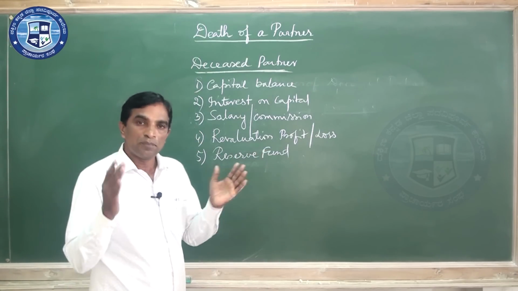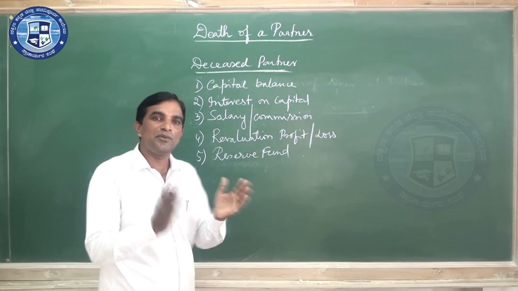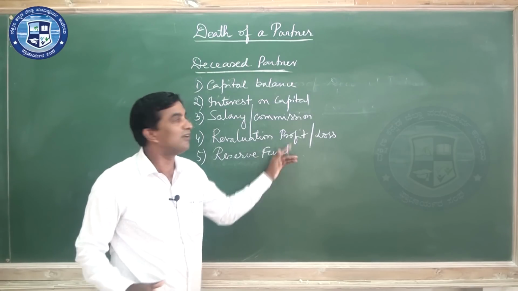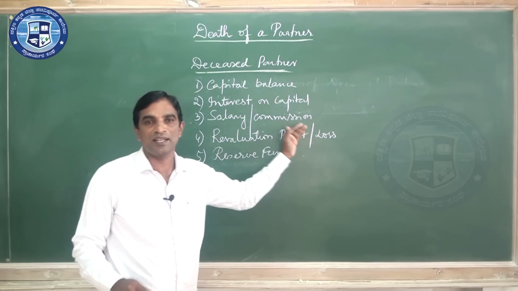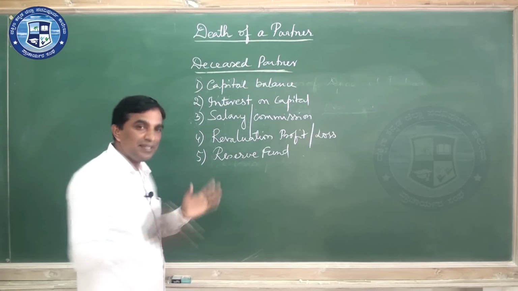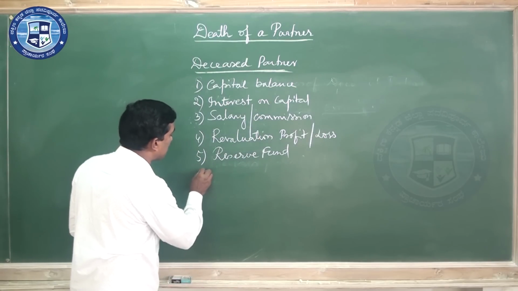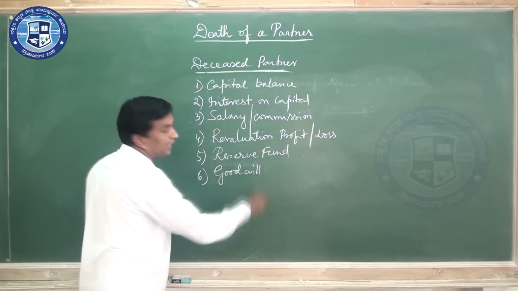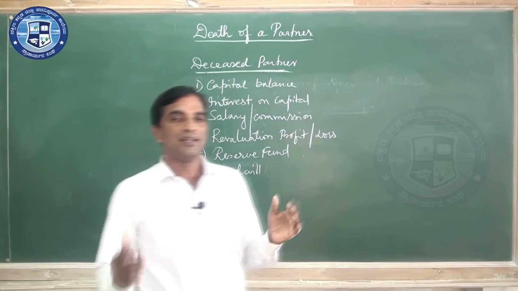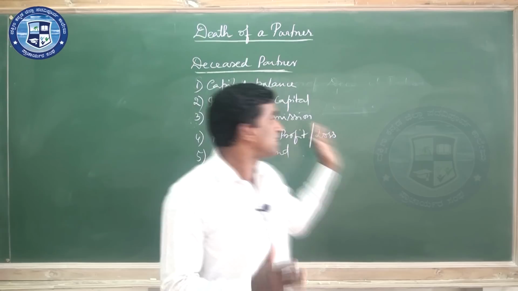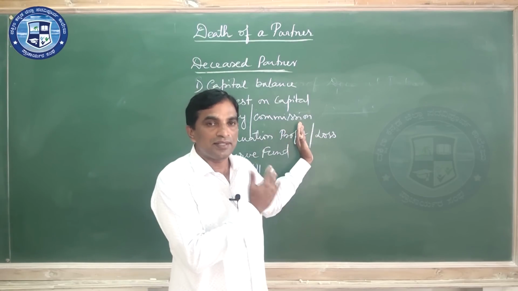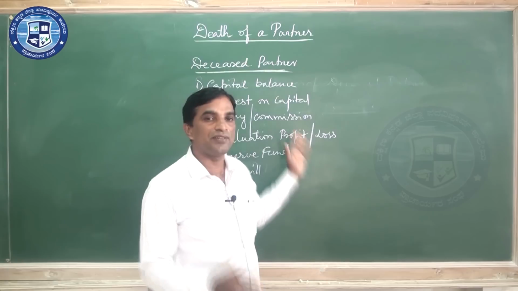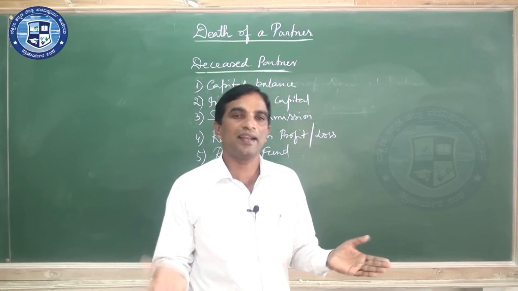But here the total amount will be there in the balance sheet. We take his portion and give. We need not calculate how many months he was there, because it belongs to him. His share will be transferred along with this goodwill. Goodwill also, like that only we calculate. We don't take how many months he was there, or the time period. We see his share and give.